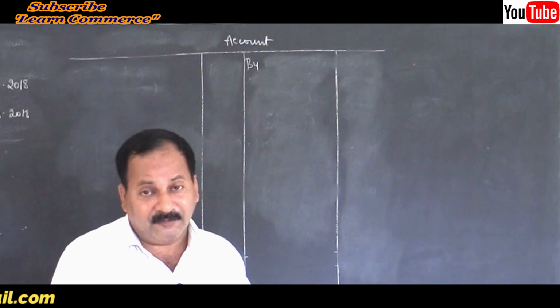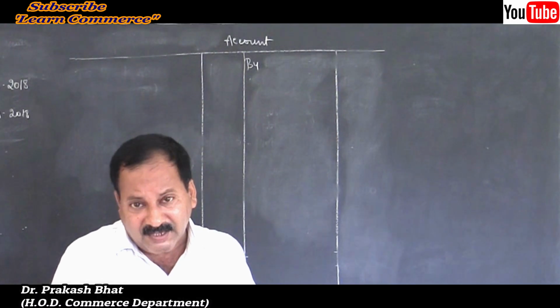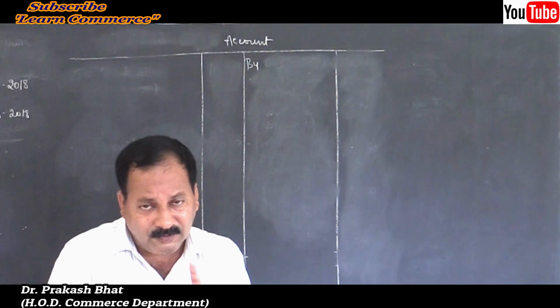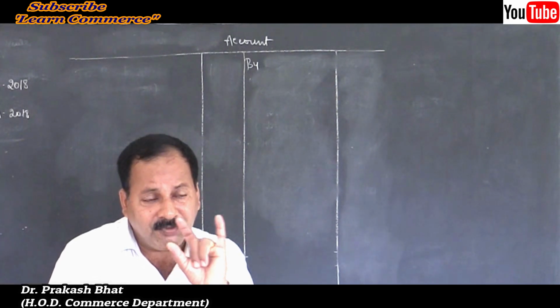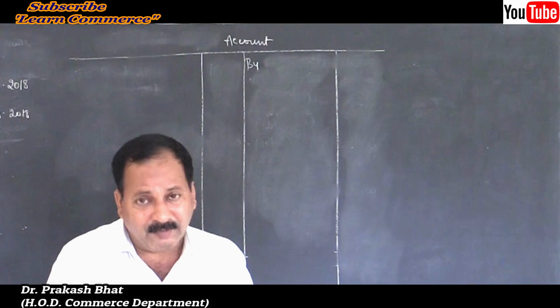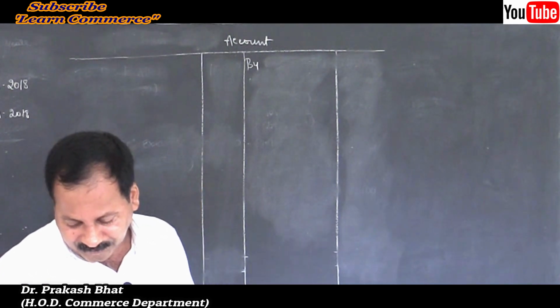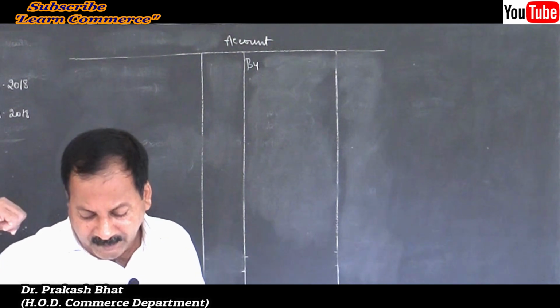irrespective of her date of death, because the profit given is only for the intervening period, not for the entire year. So there is no need of making it 6 months, 9 months, or 2 months. No need of calculating like that. Clear? We'll prepare a working note for that.